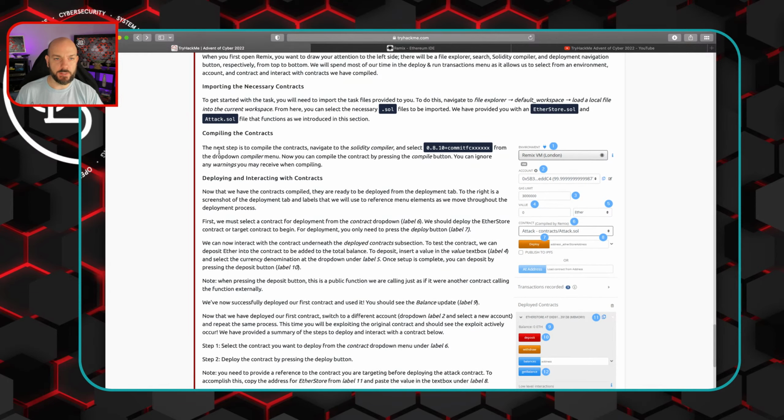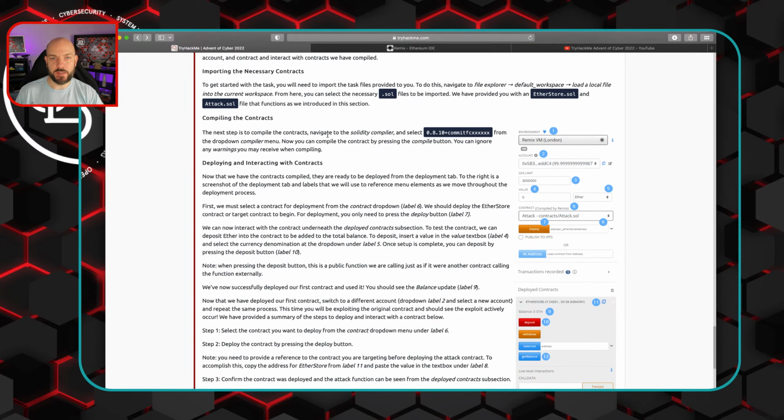All right, so compiling the contract. So next step is to compile the contract. So we're going to navigate to the compiler option on the left-hand side. We're going to select whatever this is from the drop-down compiler menu. I think that's, we'll see. And now you can compile the contract by pressing the compile button. You can ignore any warnings you may receive.